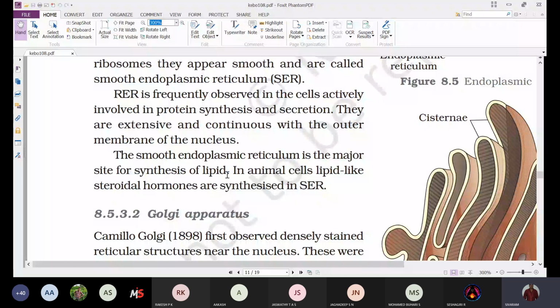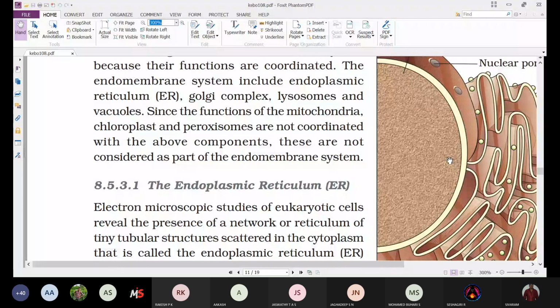When you observe the rough endoplasmic reticulum, it is mainly formed as an extension of the nuclear membrane. You can see here, this is the nucleus, and this is the nuclear membrane.